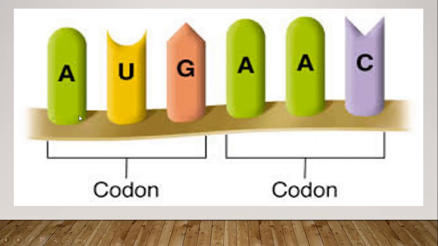Trinucleotide, because a nucleotide has a sugar, a phosphate group, and a nitrogenous base, and each nitrogenous base serves as a single letter in the genetic code of life. So a trinucleotide or three nitrogenous bases together constitute one codon.